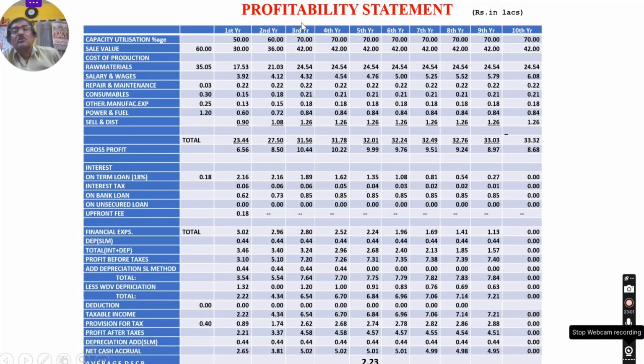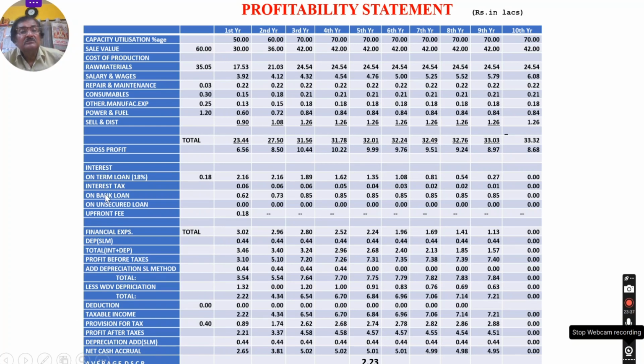Profitability means the profit earning statement. Here all the cost breakup is given: the raw material cost, salary and wages, repair and maintenance, how it has come and how it is prepared. That I will discuss in my next video. Don't worry for that. Here I am just showing you the statements, a project report, how it is prepared, and what things are to be reported there. That I am only going to show you in this video. And how we'll prepare it will be discussed in a separate video.